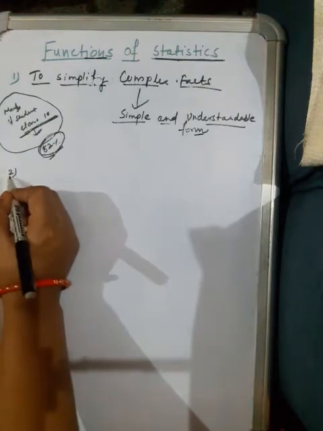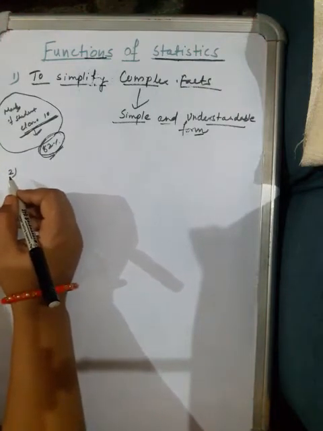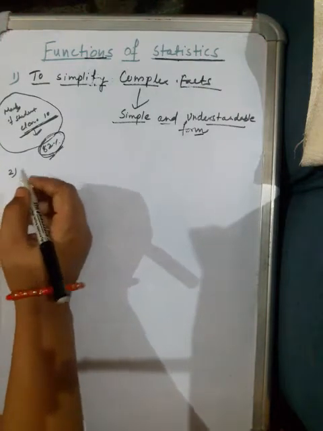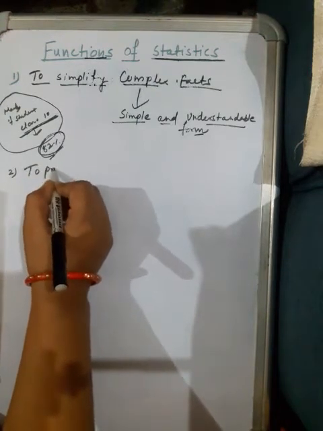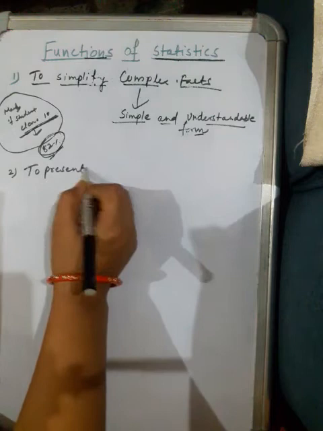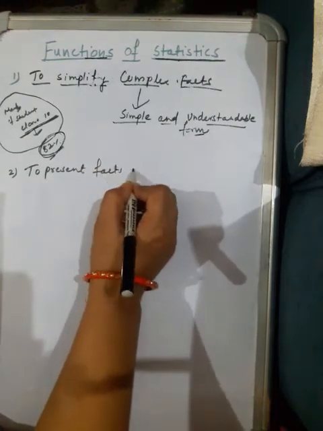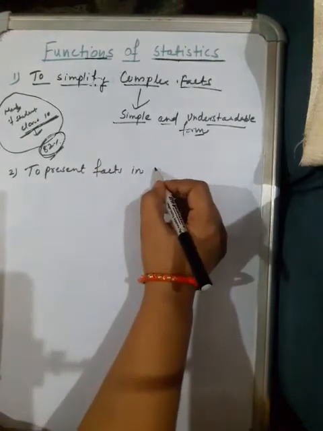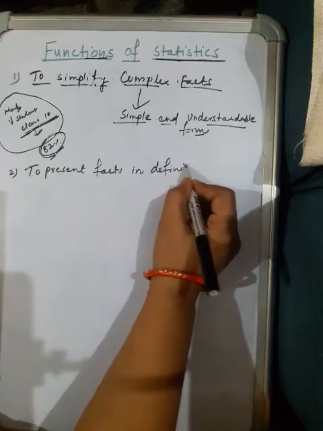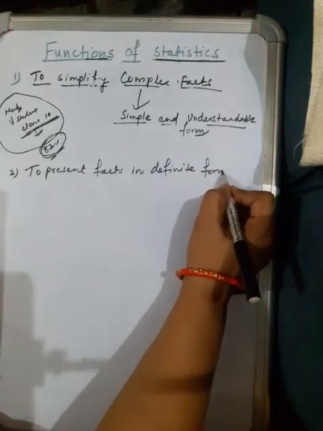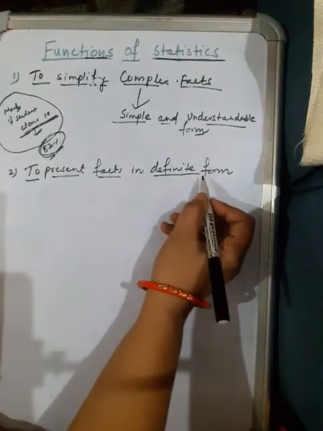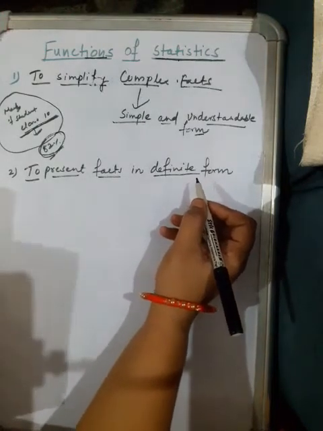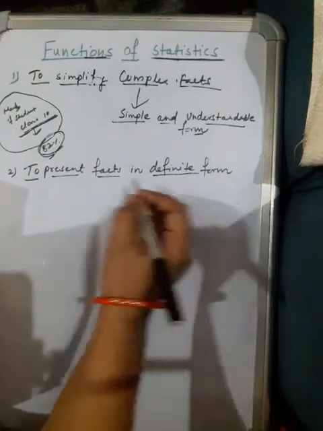The next very important function of statistics is to present facts in definite form. What does it mean?